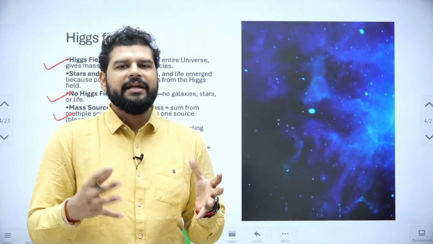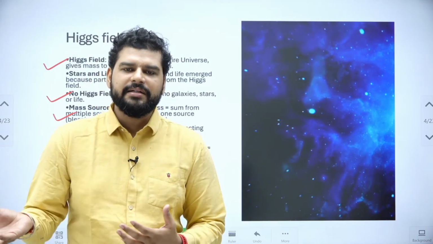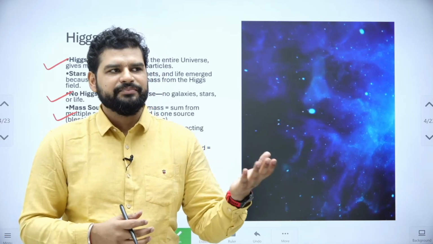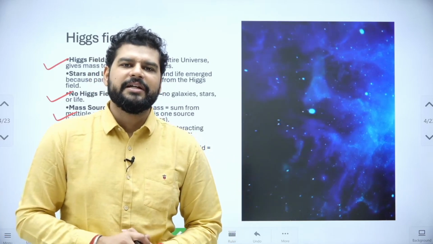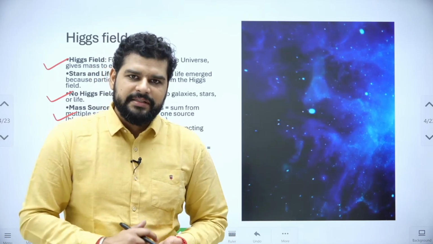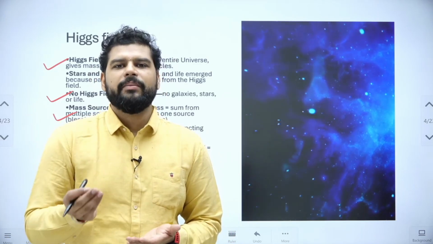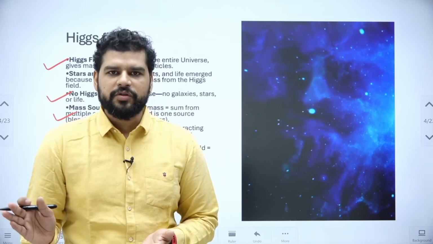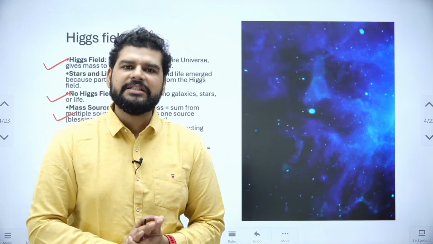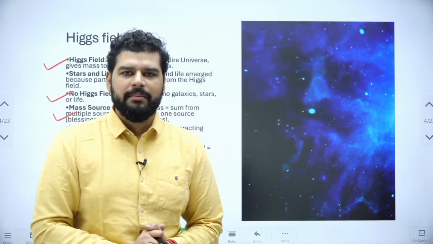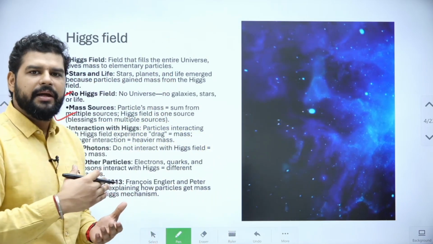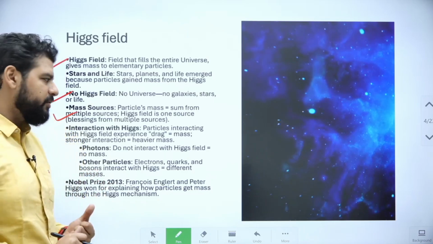Just like we take blessings from our parents, from our elders, right? From let's say religious figures in respective cultures. In the same way, the mass is given to a particle from different sources, but the major one is the Higgs field. It gives the mass to the particle, and this is applicable to every particle in the universe.